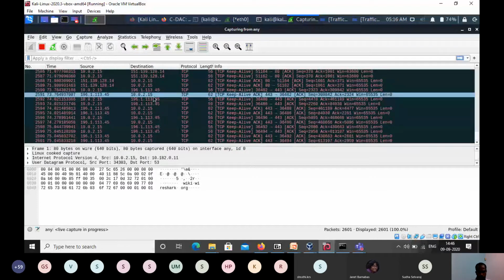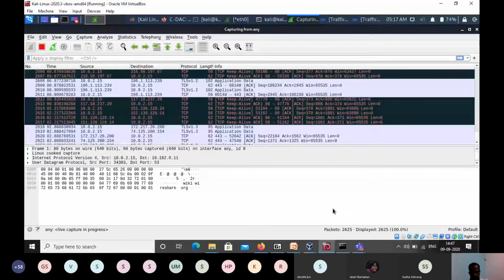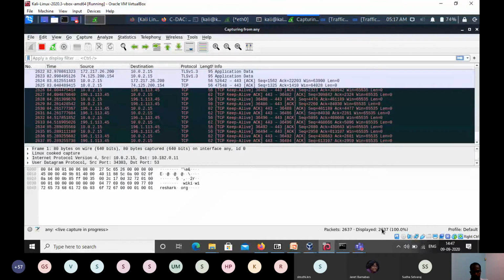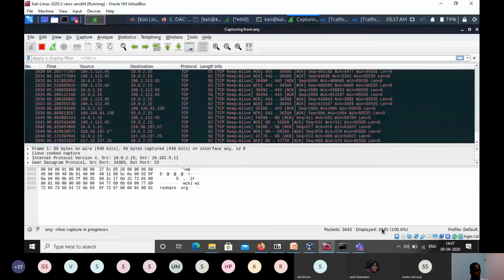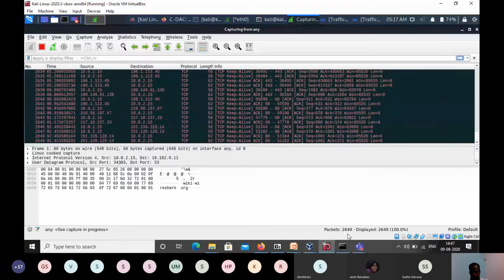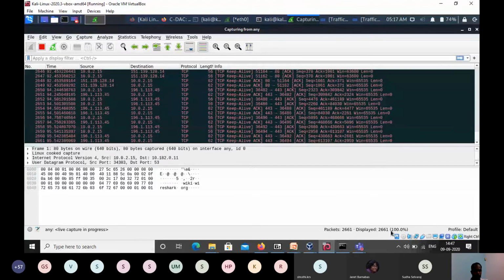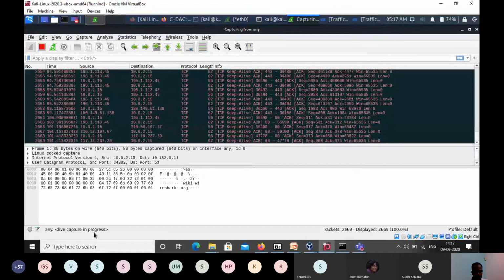So one option is that if I keep on running this, the new data will be updated. You can see here how many packets it's captured and how many packets it's displayed. Sometimes if you have a high speed network, it might not be able to capture the entire traffic, so you'll get some dropped information also. So here you can see live capture in progress.